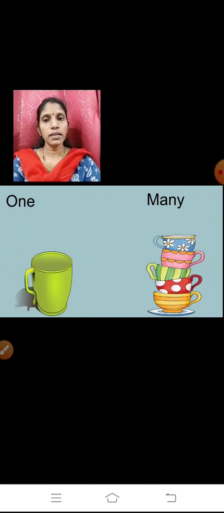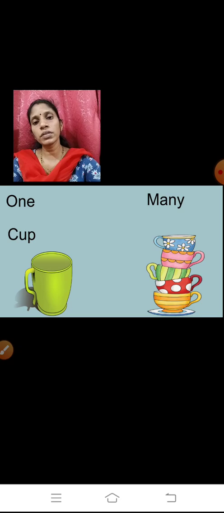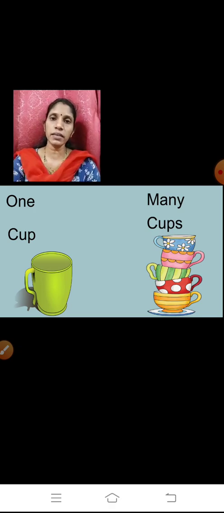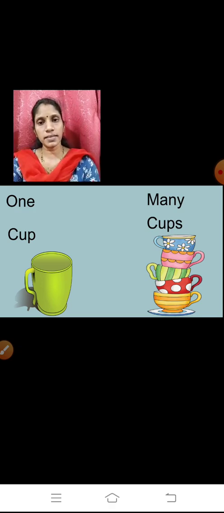Here you can see there is one cup. What is there? One cup. So, when we say one cup, that means here we are talking only about one cup. And on the other side you can see there are many cups. So let us count it. 1, 2, 3, 4, 5. There are 5 cups. So here we have added S. So when we are talking about more than one, we are adding S.